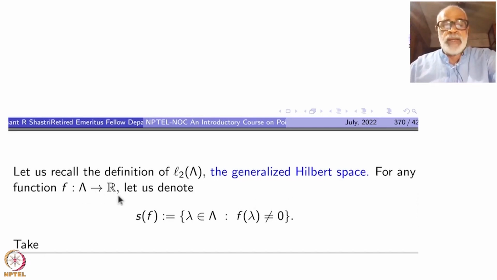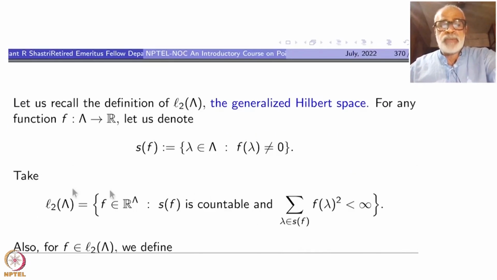For any function f from Lambda to R, let us denote S_f, which you can read as the support of f, to be all those lambda such that f(lambda) is not 0.